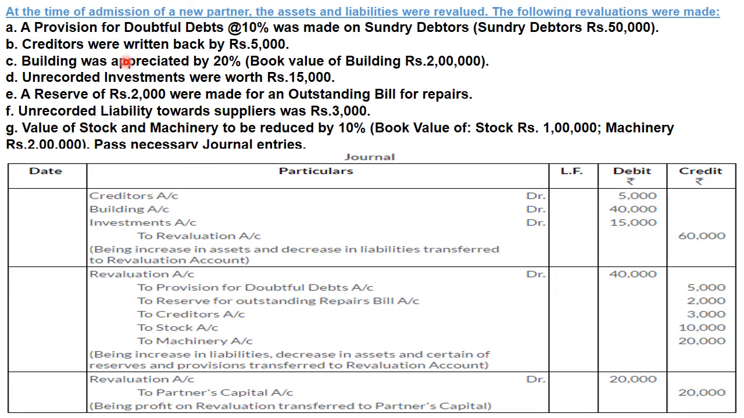Again, जब creditor कम होगा, it means liability कम होगा, तो वो हमारे लिए income होगा. और liability कम होना मतलब liability को debit करना. That's why we are debiting creditor here.